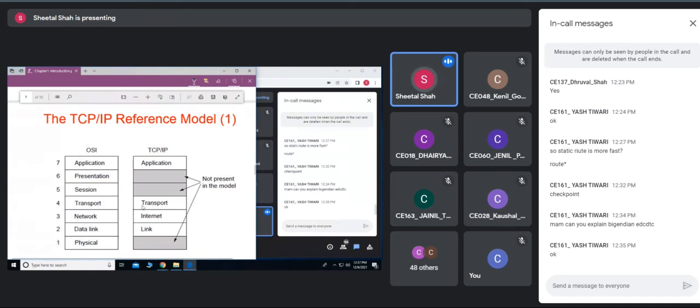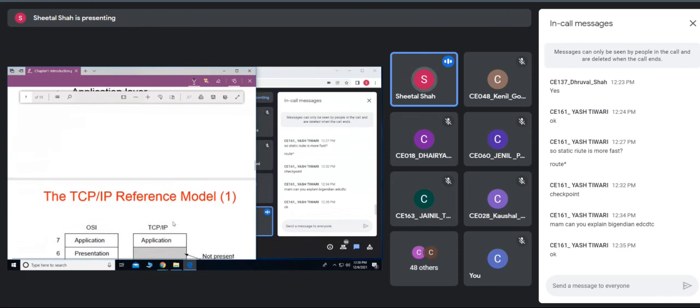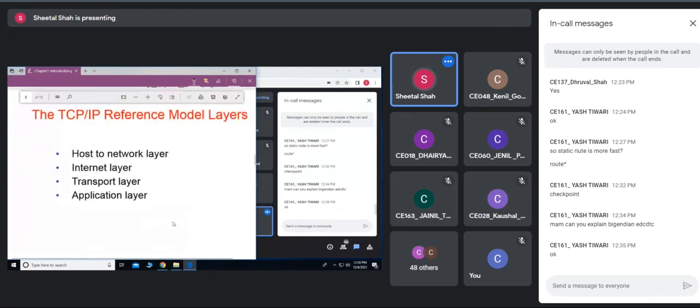The working of the transport layer is the same as the transport layer of the OSI reference model. As we have seen, the work of the presentation and session layers is too little, and those are removed from the TCP/IP reference model, and the application layer is the same as that of the OSI reference model. We'll see each one of them and the working of this TCP/IP reference model.